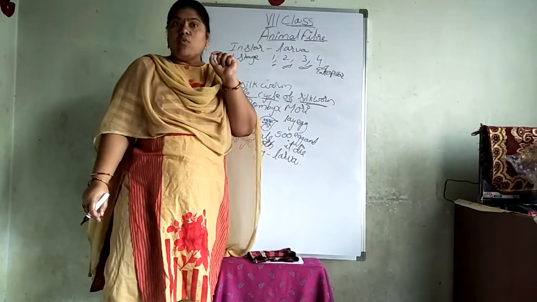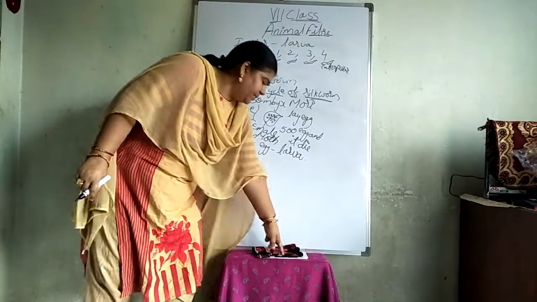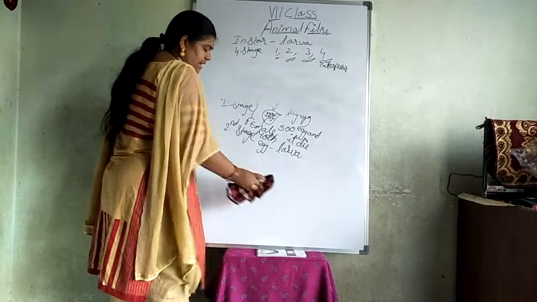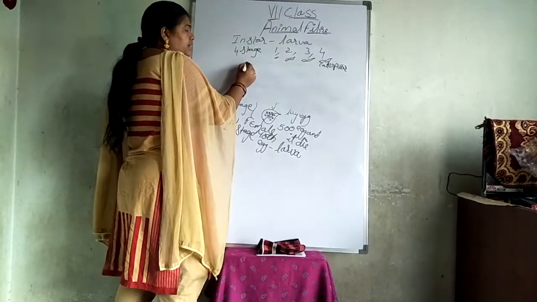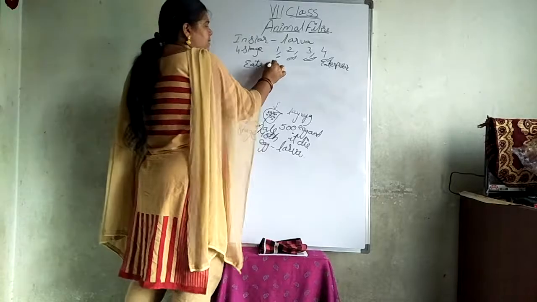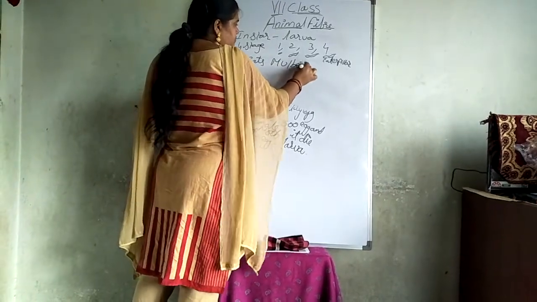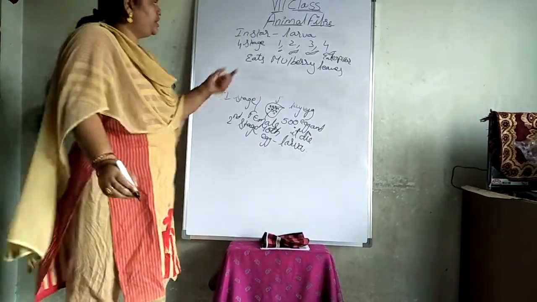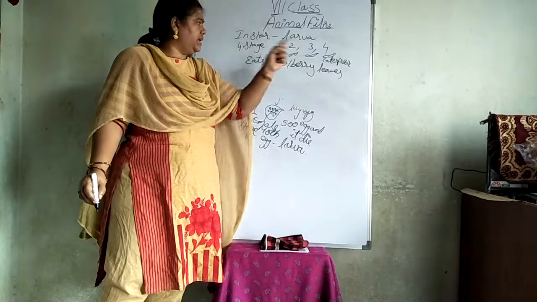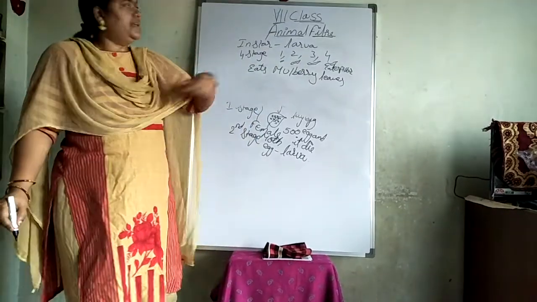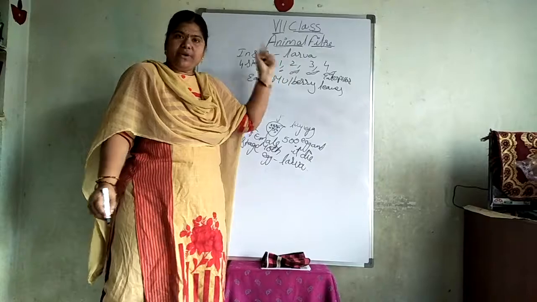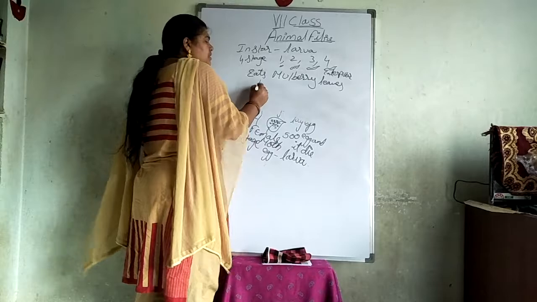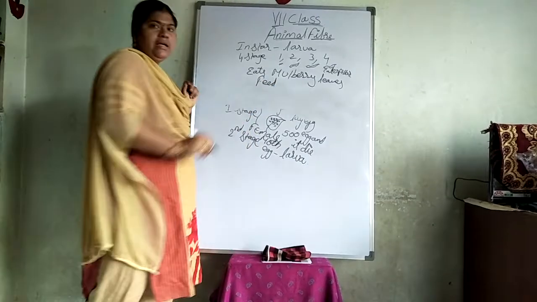At this moment, what is the work of the caterpillar? What will it do in this larva stage? The caterpillar eats mulberry leaves. In stages 1, 2, 3, 4, the larva develops, and when it is developing, you can see that it feeds on the mulberry leaves.